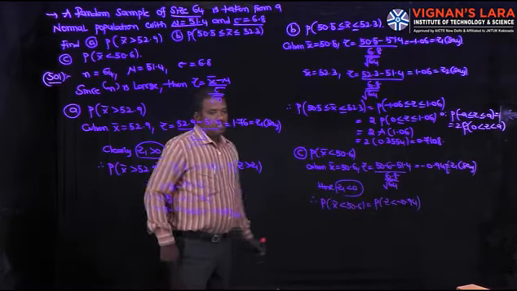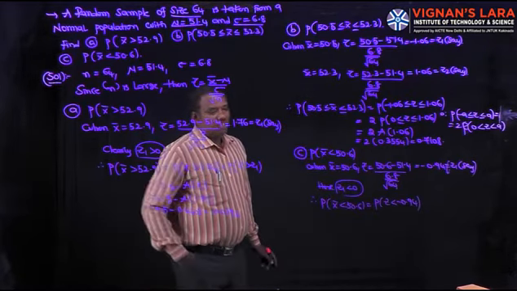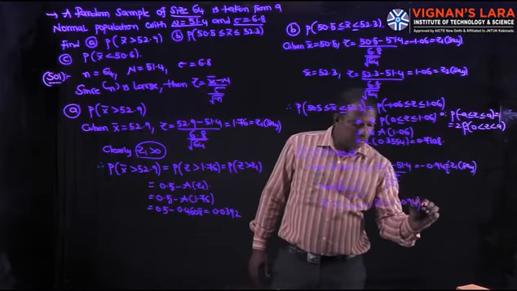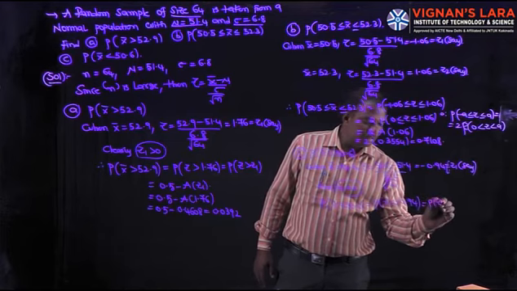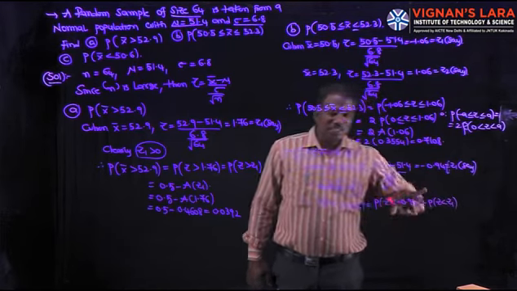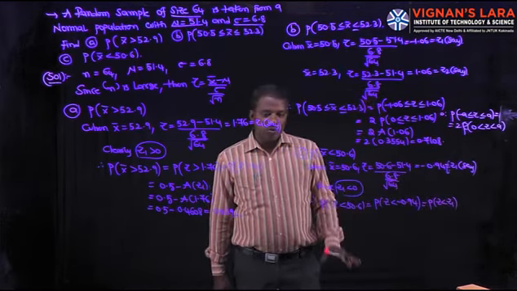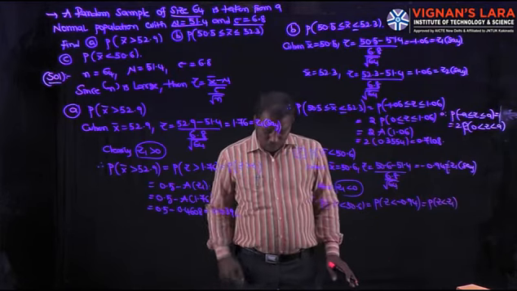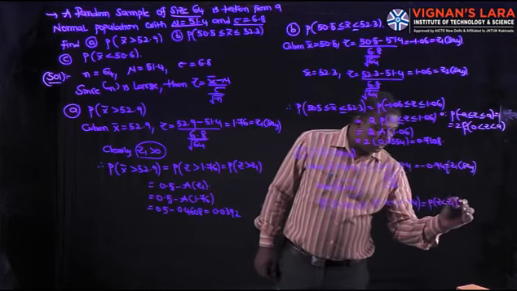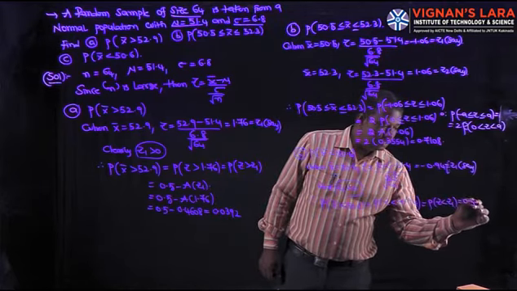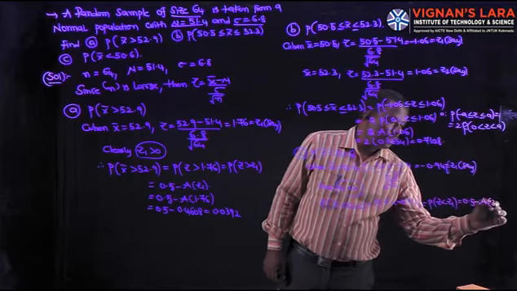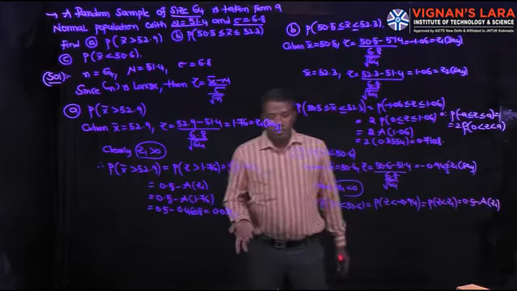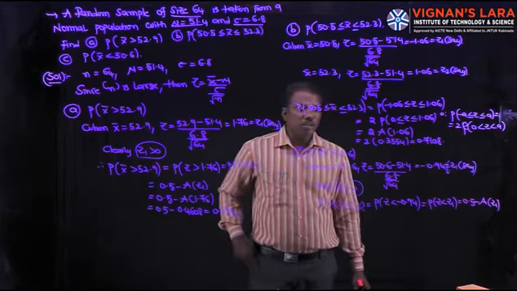Less than minus 0.94, it is a negative value. Z less than Z1 is of the form P of Z less than Z1, and Z1 is negative, which means it is 0.5 minus A of Z1.